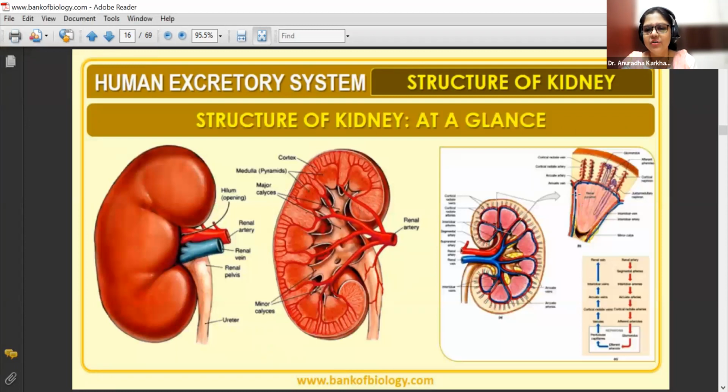Now, this is the structure of the kidney. You know, these diagrams are actually taken from your MBBS textbook. But this will give you a very clear idea about what exactly it is. So बाहर से ये ऐसे दिखता है. Internally, you can see this cortex, medullary pyramid, major calyx, minor calyx, and columns of Bertini. And here, when you zoom into this particular pyramid, एक pyramid को तुम जब zoom करते हो ना, तो तुम्हें ये nephrons दिखाई देते हैं. तो what is that? वो अभी हमें आगे देखना ही है. You want to see what a nephron is after.